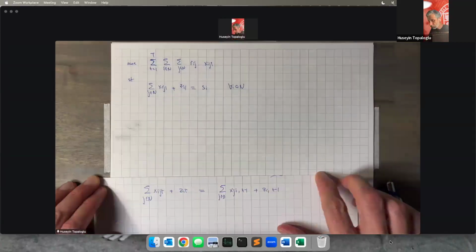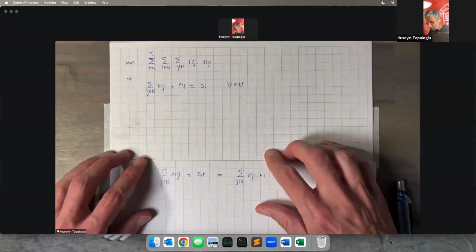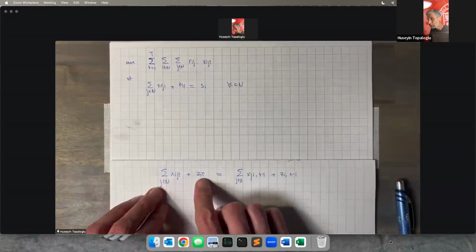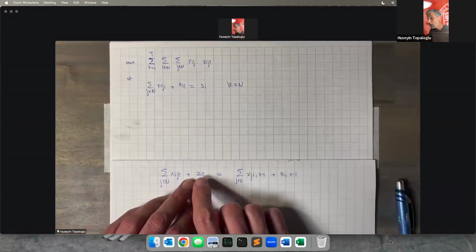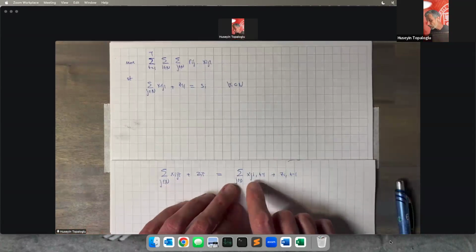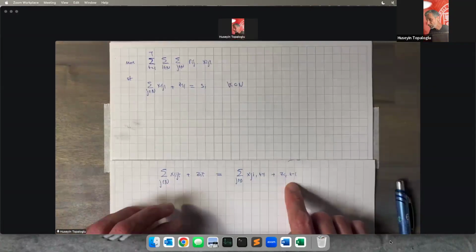Now we have this other type of constraint, if you like. It says the total number of drivers moving loaded out of location I on day T, plus the drivers who sit idle in location I on day T, should be equal to the total number of drivers moving loaded into location I on the previous day, and the number of people who sat idle in location I on the previous day.